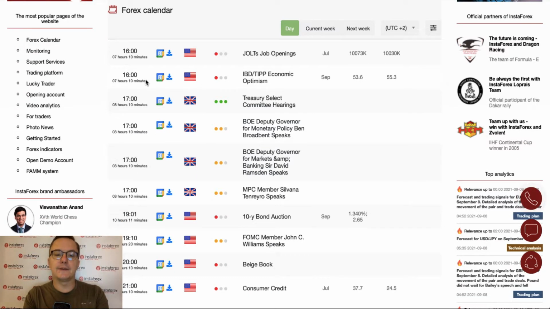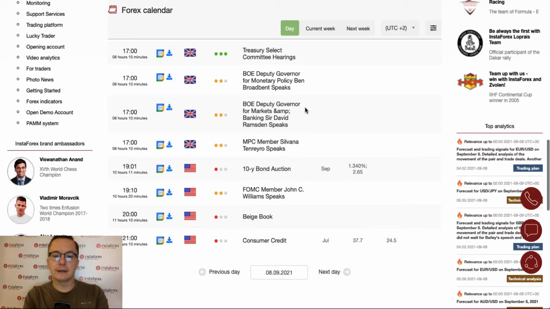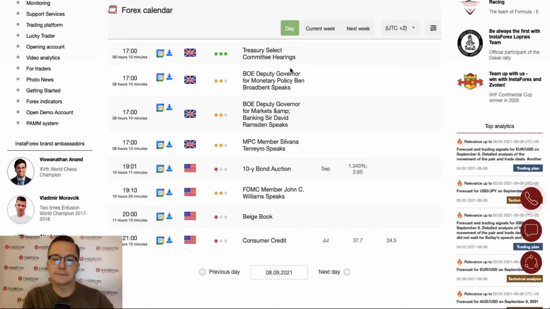And at 5 p.m. we got the Treasury Select Committee hearings. Very interesting thing from the UK. We got the Deputy Governor Ben Broadbent and David Ramsden. They will all give a speech in front of the committee.